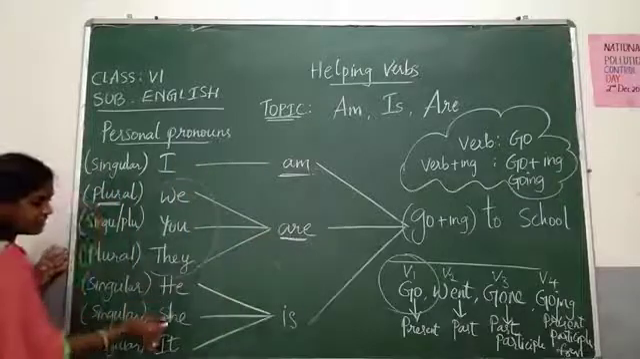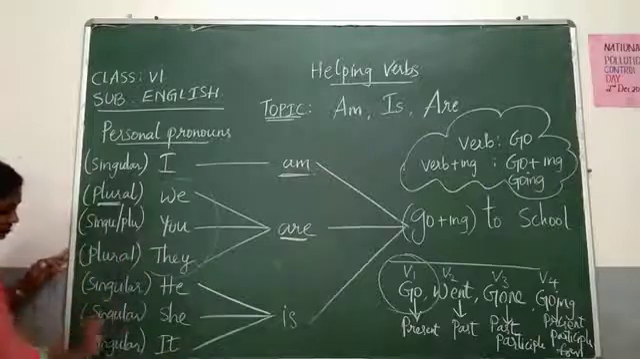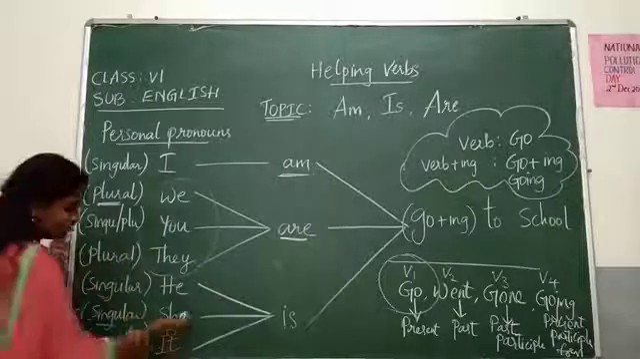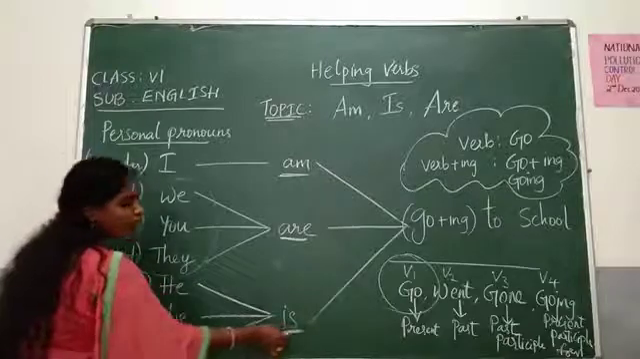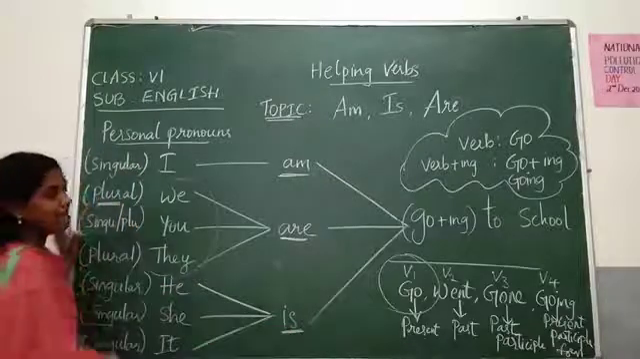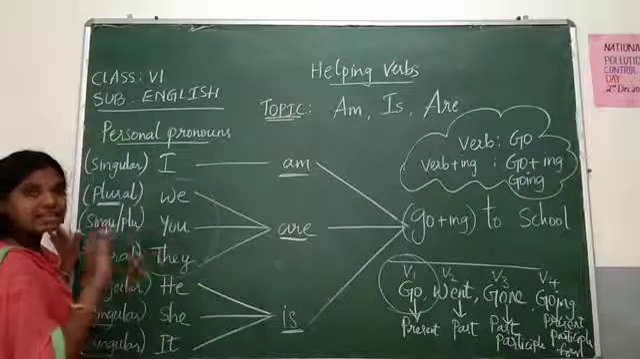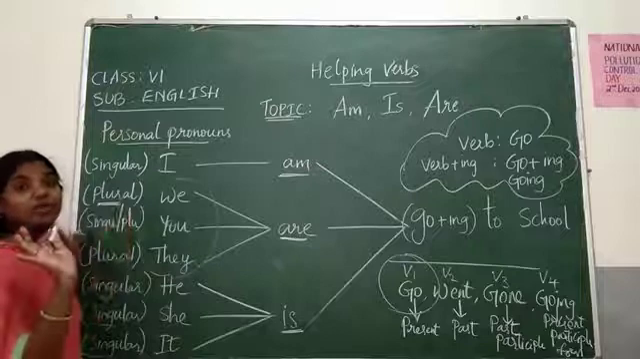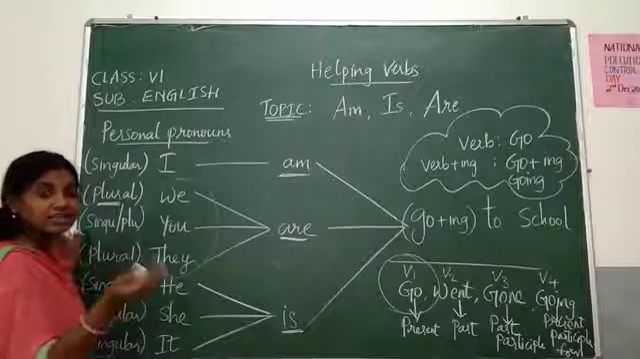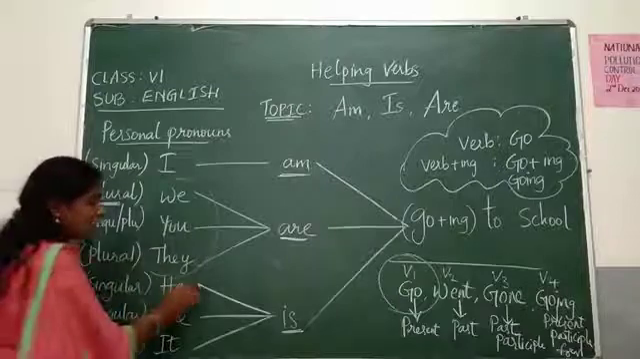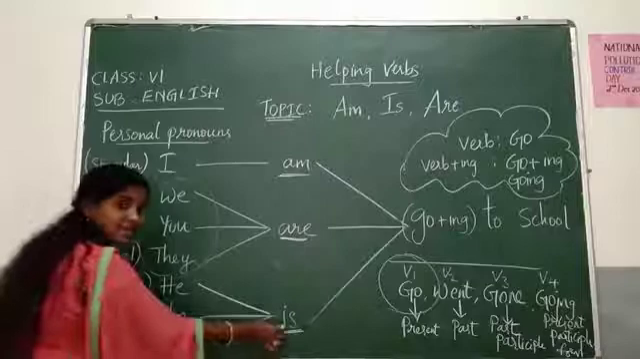Next, he, she, it. All three are singulars only. See here, singular, singular, singular. Yes, so all these three are singulars. So what should we use? What kind of a helping verb should we use? Is. He is, but not he are, she are is absolutely wrong. There is no such English in this world. He are, she are, it are. Okay. He is, she is, it is.